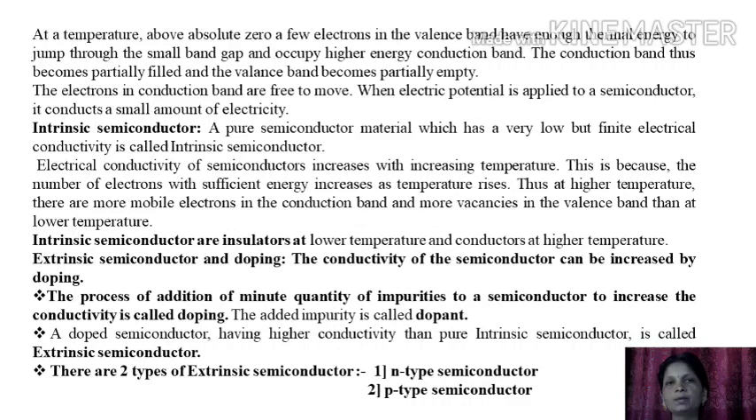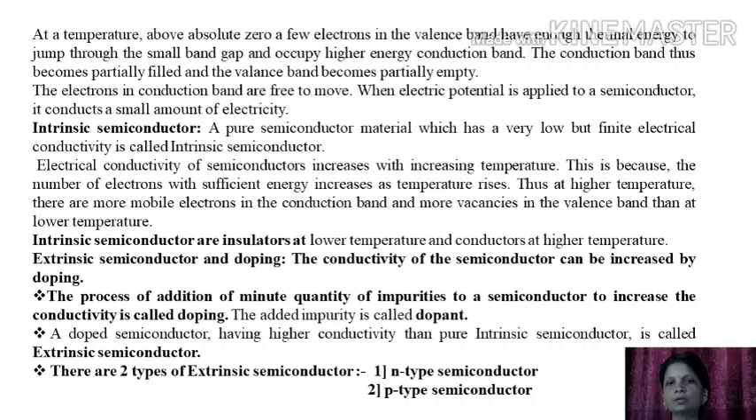Now let us discuss the two types of semiconductor: intrinsic semiconductor and extrinsic semiconductor. What is an intrinsic semiconductor? A pure semiconductor material which has a very low but finite electrical conductivity is called an intrinsic conductor. Electrical conductivity of a semiconductor increases with increase in temperature.